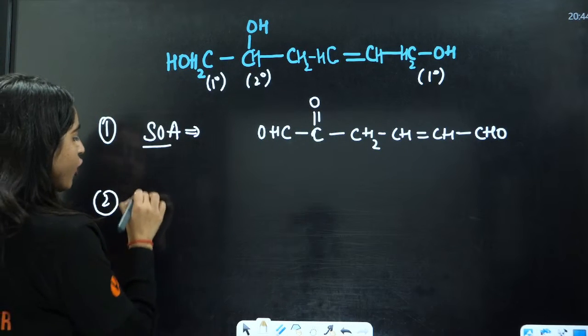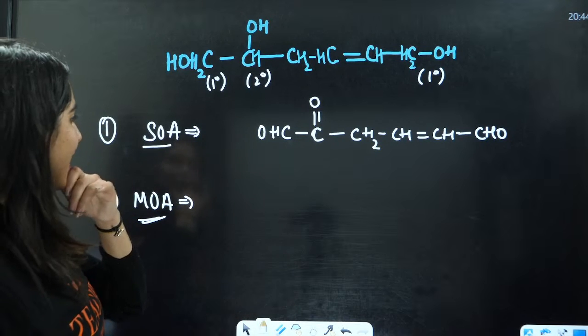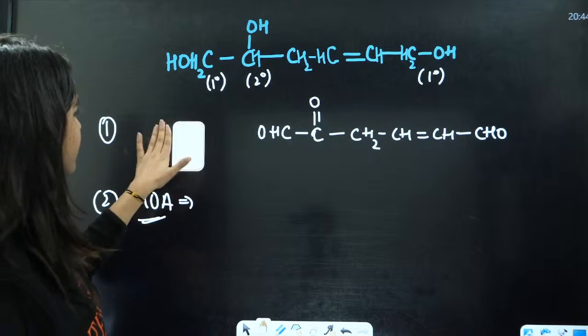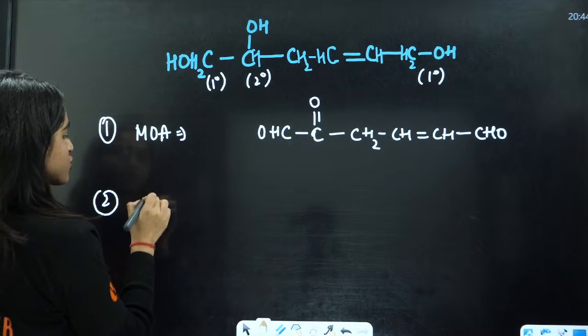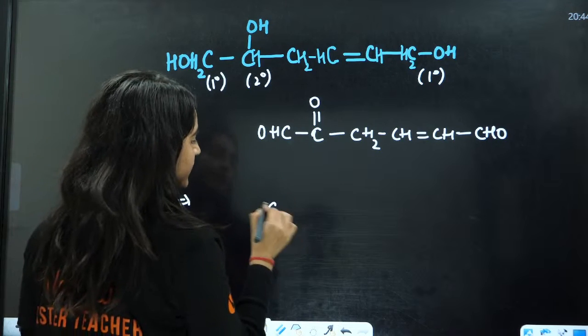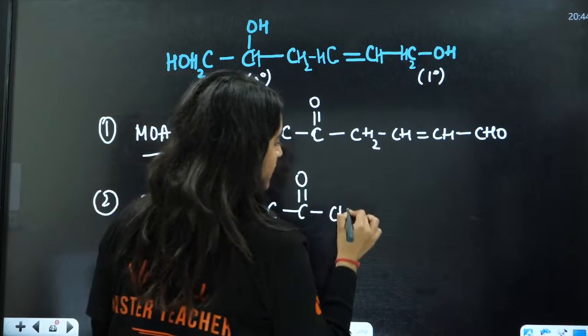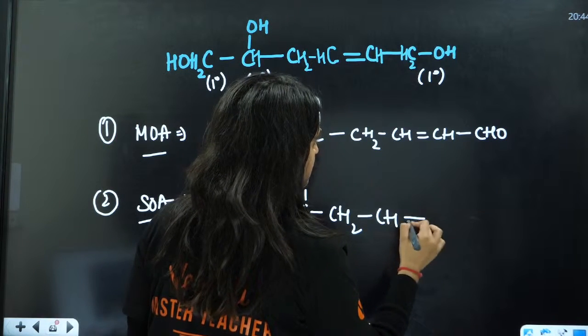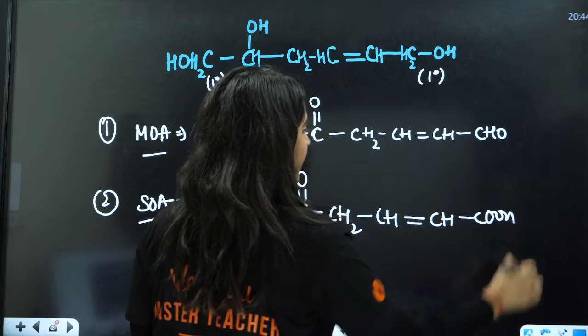If you have a mild oxidizing agent, what is going to be the answer here? This is mild. I have done this for the mild oxidizing agent, right? Let us do this for a strong oxidizing agent. For a strong oxidizing agent, this will get converted into COOH, and the 2 degree into double bond O. This is CH2, this is CH, this is double bond, this is CH, and this is COOH.